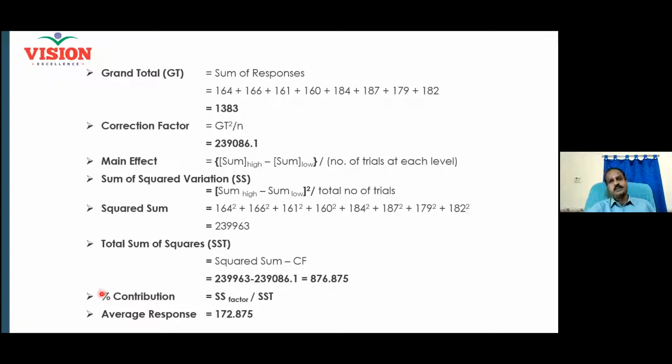Now the percentage contribution of each factor on your response variable can be obtained by the sum of squares of each factor divided by the total sum of squares. The sum of squares for each factor is here, and the total sum of squares is here. I divide, and that gives me the percentage contribution. And then average response means all the 8 responses are added and divided by 8, that gives me the average response. Do you understand all the calculations here? We are going to do it on the next page. Yes. Right, we will do it now.